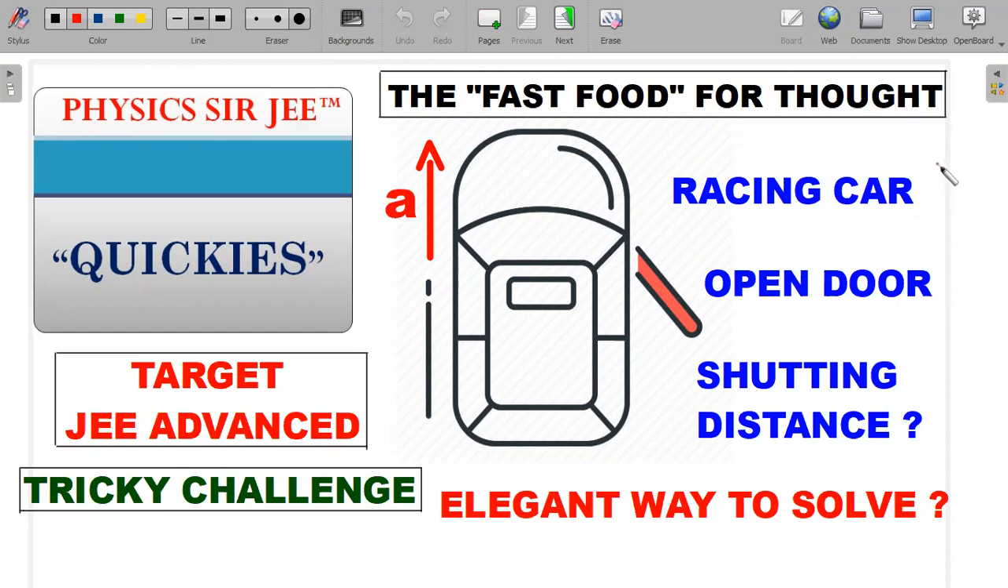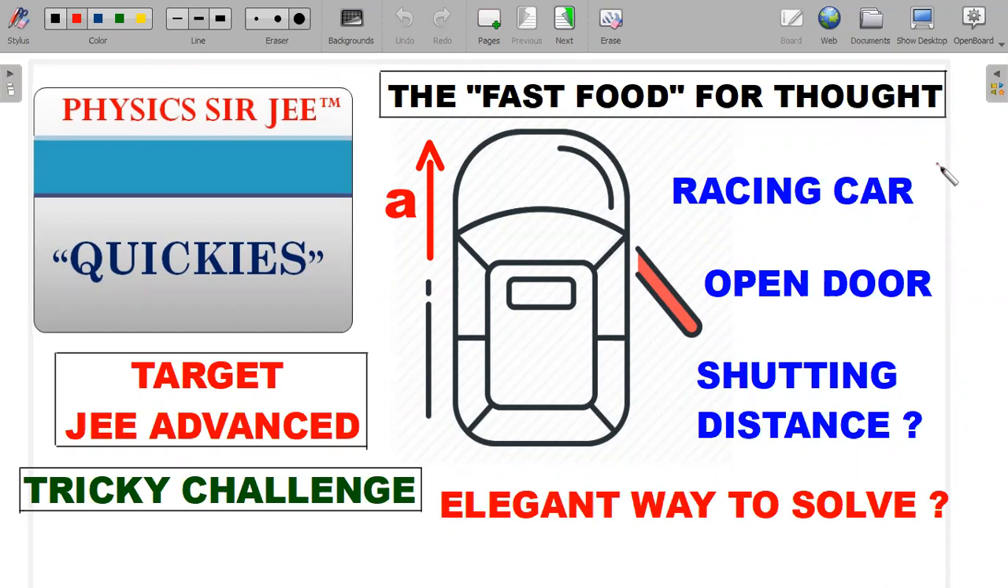I bring forward to you some small little concepts that will help you in preparing for your JEE Mains and JEE Advanced situations. I generally call this the fast food for thought section, and this is one fast food that is definitely not harmful for the students. Okay, so here we go.